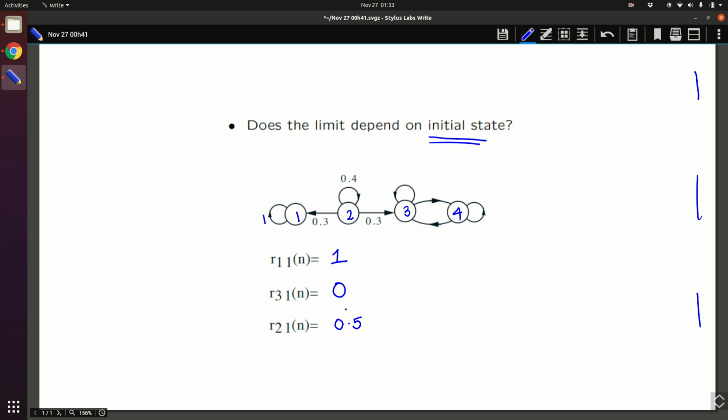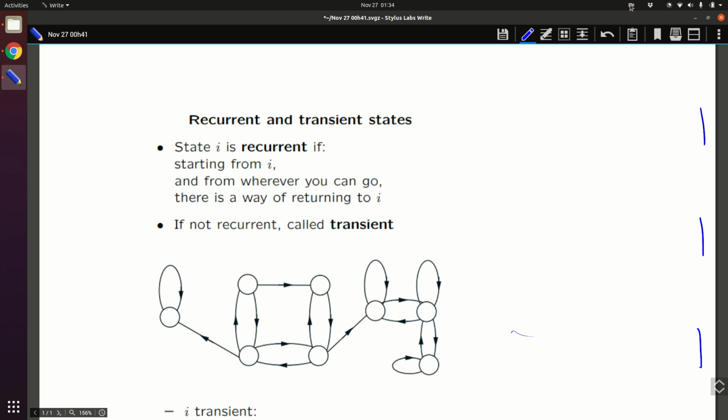So let us try to understand what is happening in this particular example in general. Once we get an idea of that, then we can see what prevents this from being independent of the initial state. In order to understand why the system does not become independent of the initial state, we have to look at an example like this.